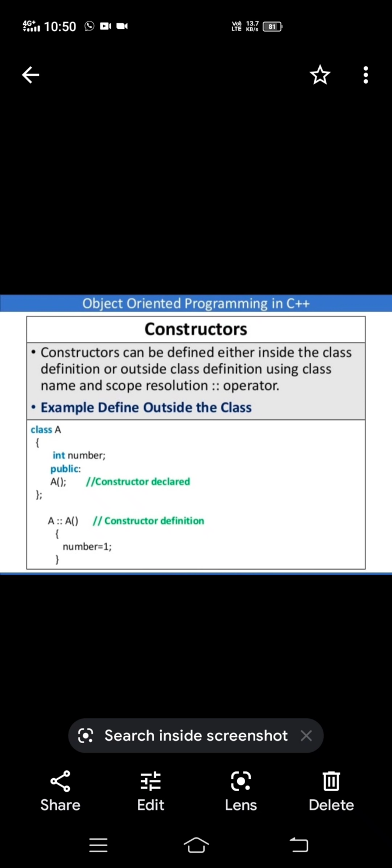A constructor with the same name as the class name and not having any arguments is known as a default constructor. A constructor which cannot take any arguments is known as a default constructor.